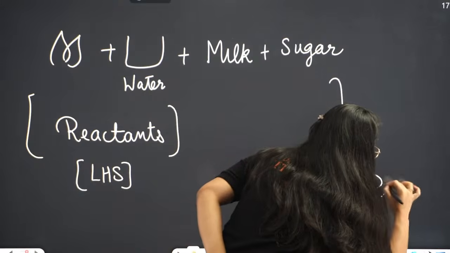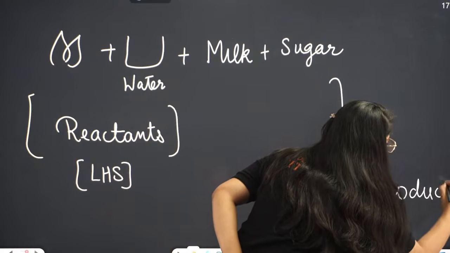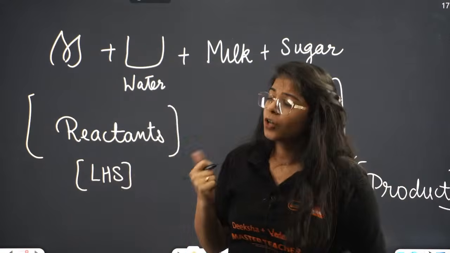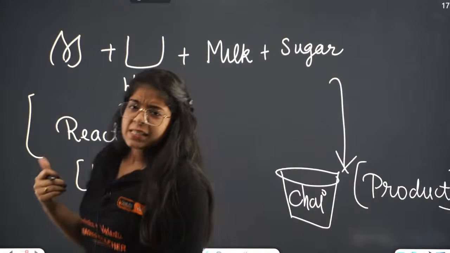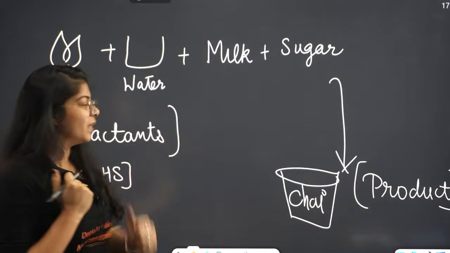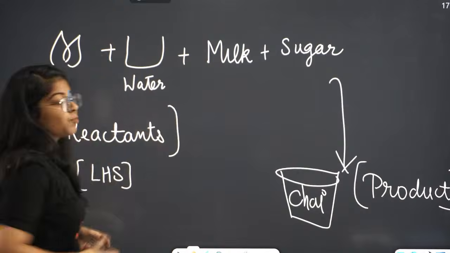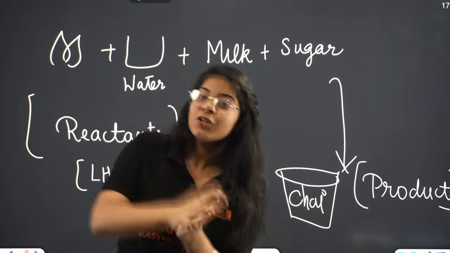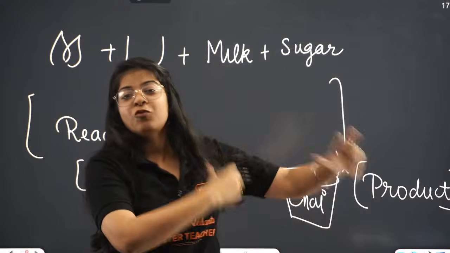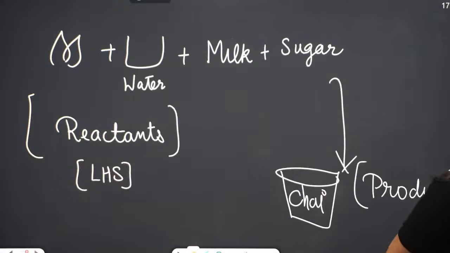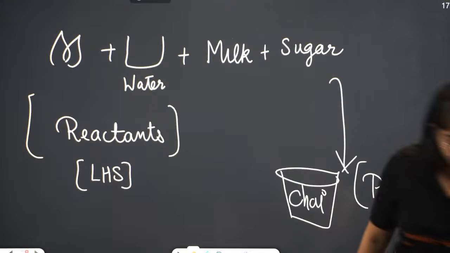This becomes our product. See, in the new book of class 9th, that tells us about the language of science. So this is the language of science, beta. We combine all these substances, but in the language of science, we say these are reactants. They react together to form a product that is our good chai. Hi Aru. Hello everyone.